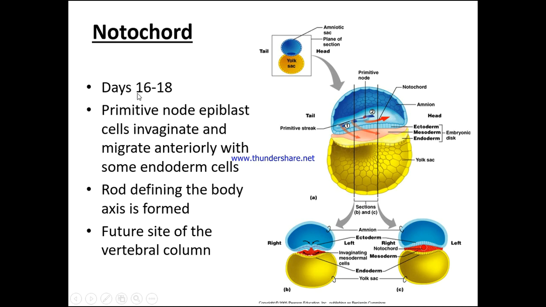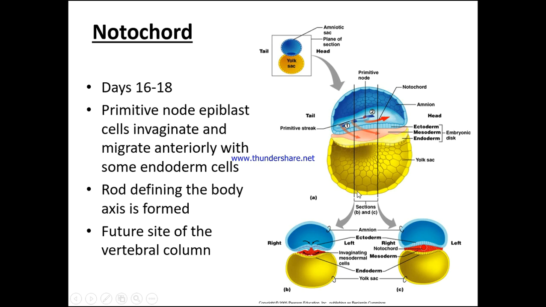The notochord at day 16 to 18: primitive node epiblast cells invaginate and migrate anteriorly with some endoderm cells, and we have this rod defining the body axis, which is going to be formed. This is going to be the very important site of the future vertebral column. And here we can just see the amniotic sac, the plane section of the head, and we can see the primitive streak and the primitive node. We have the notochord and the amnion, and here we have the embryonic disc, the ectoderm, the mesoderm, and the endoderm. And this is the yolk sac.